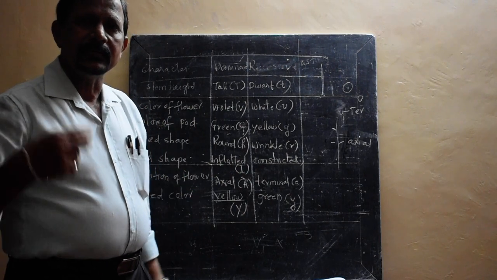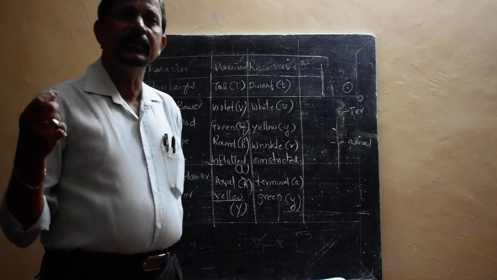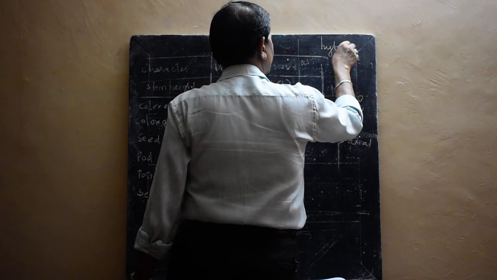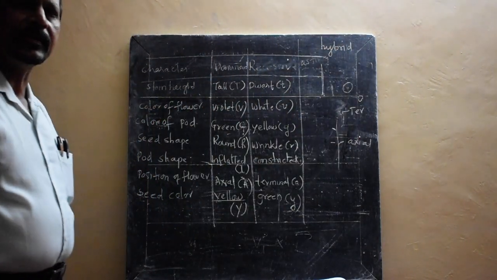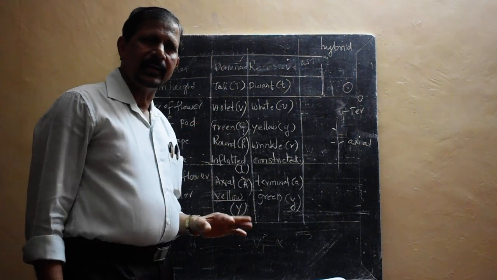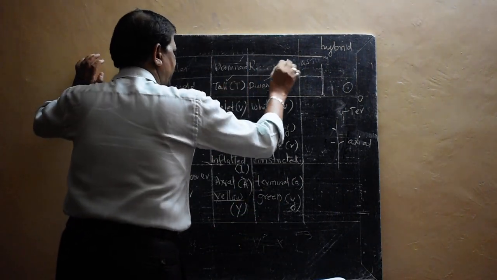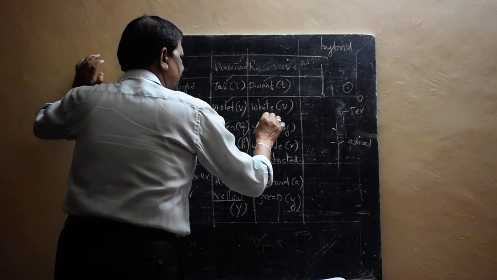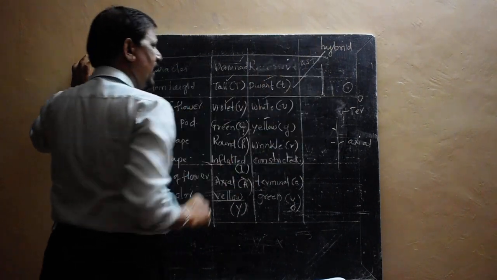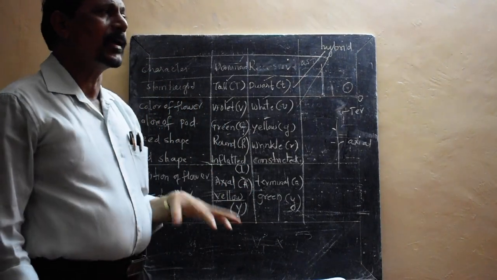All these seven contrasting characters were taken for the hybridization experiment, and in the hybridization experiment he crossed them with one another, and all the resulting plants he called hybrids. So the hybrid plant results from the crossing of two parents. For example, a tall parent and a dwarf parent, violet and white, green and yellow. If the two parents are crossed, what do we get? Hybrid. Similarly, if you cross violet and white, we get hybrid. That process is called hybridization.